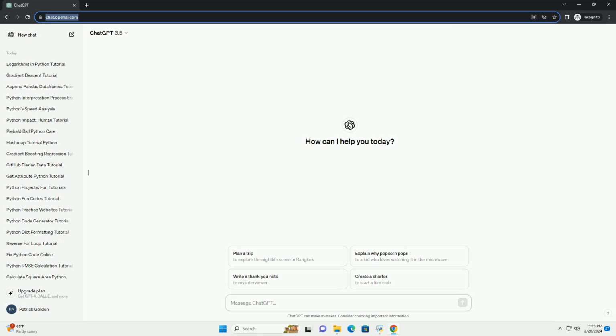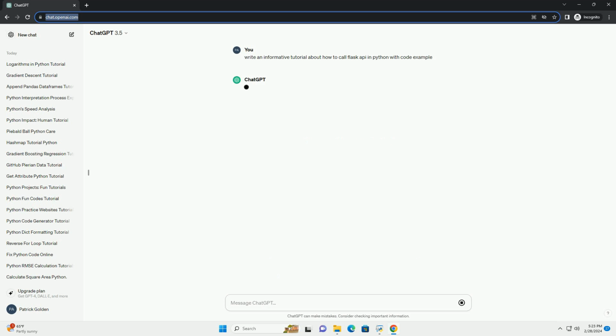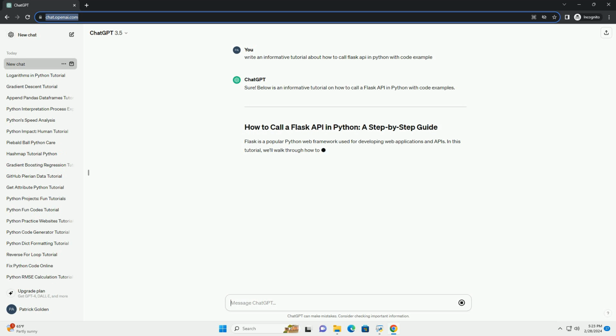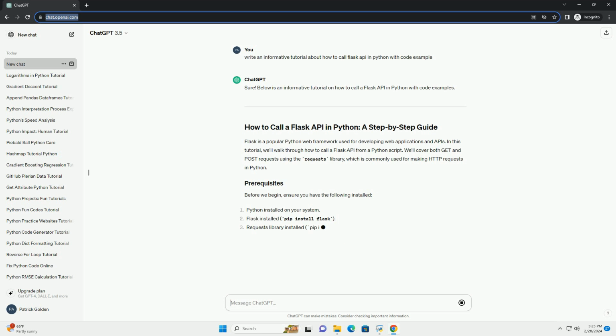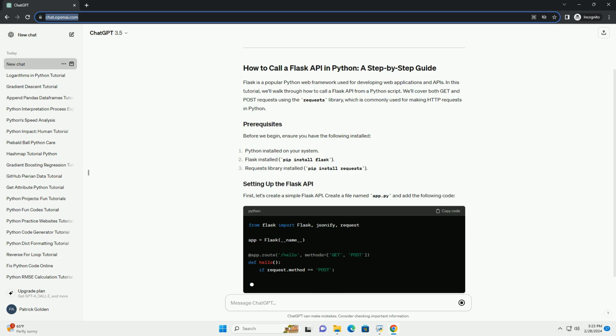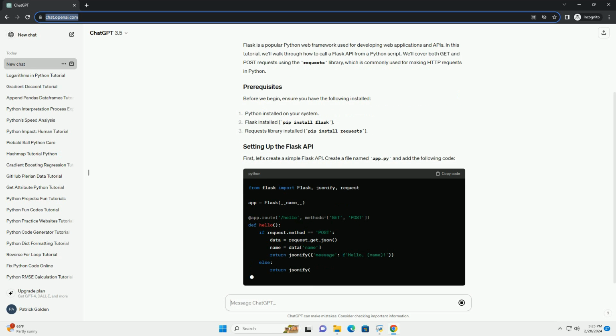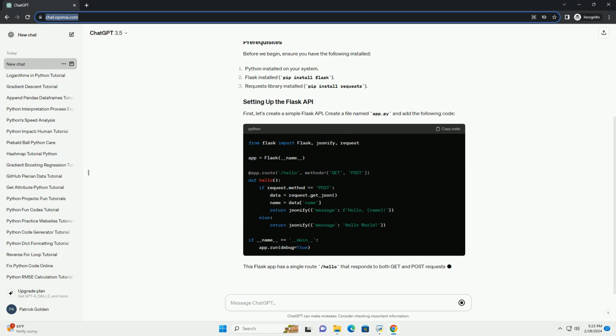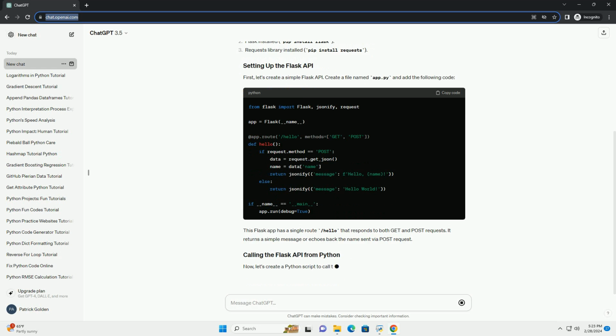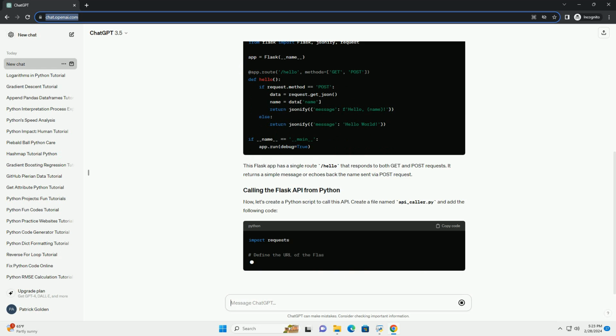Sure. Below is an informative tutorial on how to call a Flask API in Python with code examples. Flask is a popular Python web framework used for developing web applications and APIs. In this tutorial, we'll walk through how to call a Flask API from a Python script. We'll cover both GET and POST requests using the requests library, which is commonly used for making HTTP requests in Python. Before we begin, ensure you have the following installed.